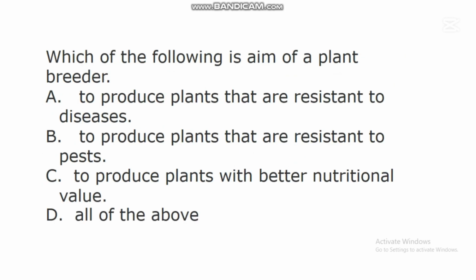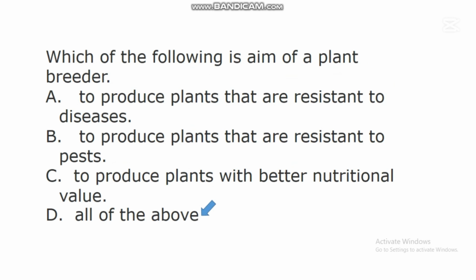The next question says, which of the following is aim of a plant breeder? A. To produce plants that are resistant to diseases. B. To produce plants that are resistant to pests. C. To produce plants with better nutritional value. D. All of the above. In this question, the correct answer is D. All of the above. There are different aims of a plant breeder.